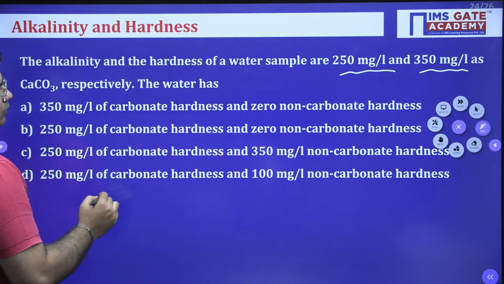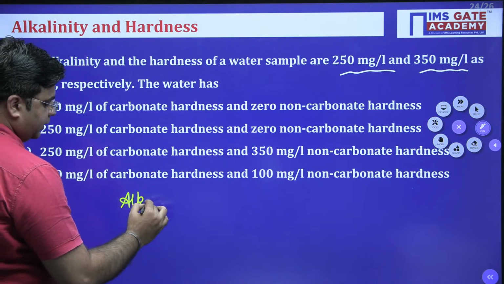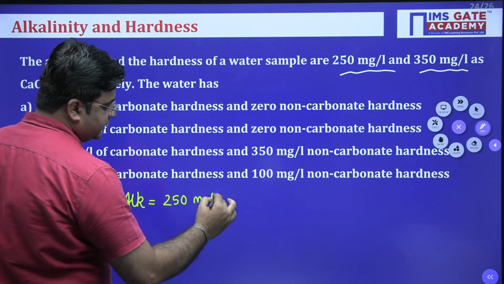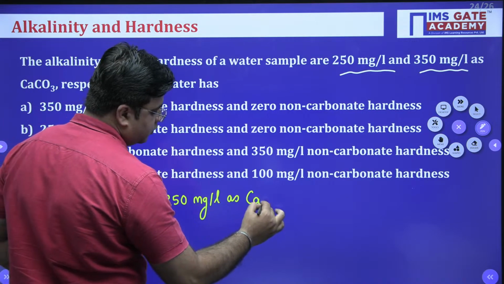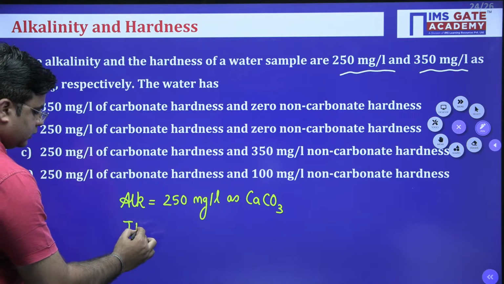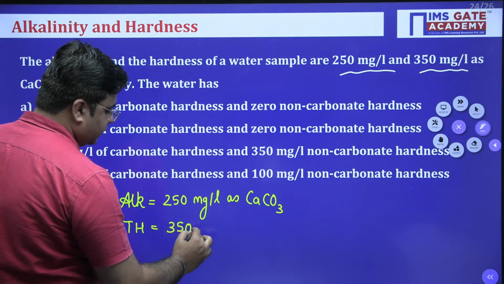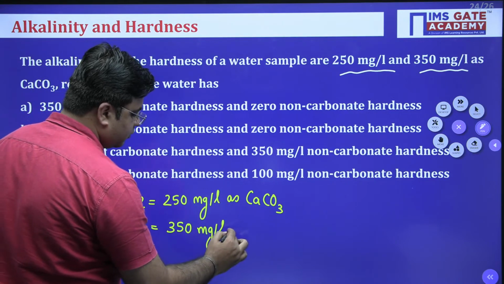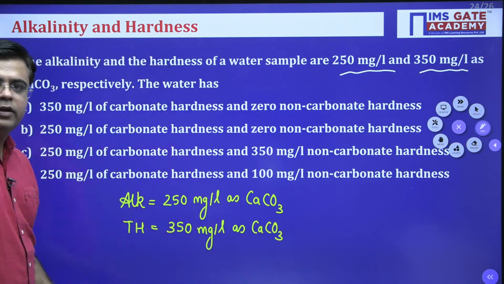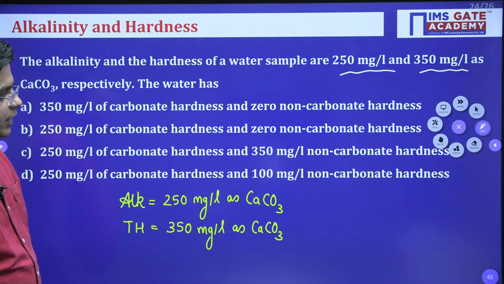So I will write here, alkalinity of the water sample is 250 milligram per liter as CaCO3, and total hardness is equal to 350 milligram per liter as CaCO3.